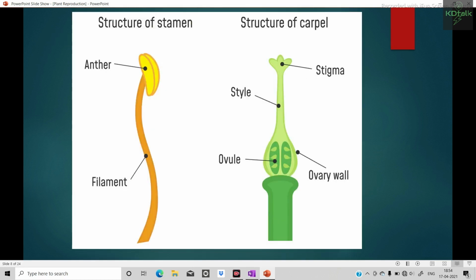Now look here. This is the structure of the stamen. The androecium collectively, but an individual unit of the androecium we call a stamen.